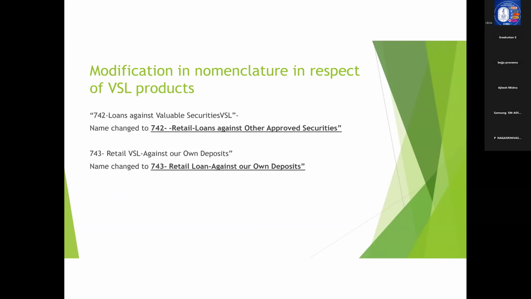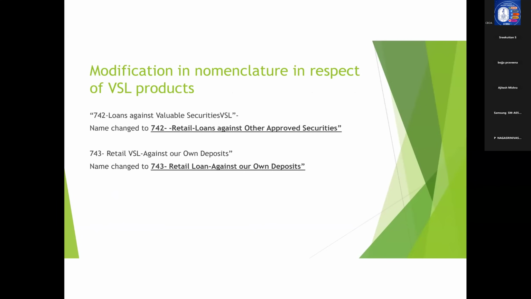Now, coming to another change that has happened very recently, there has been a small change in the nomenclature with respect to VSL products. That is, the 742 product, earlier named as loans against valuable securities, VSL, has been changed to retail loans against other approved securities. This has been a very recent change. That's why I have included it in this one.